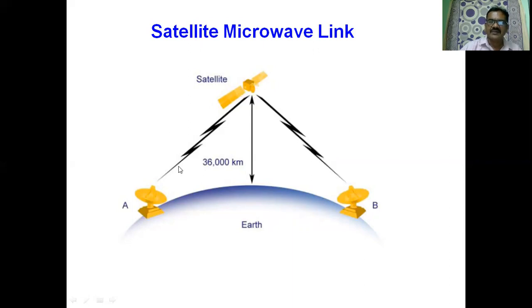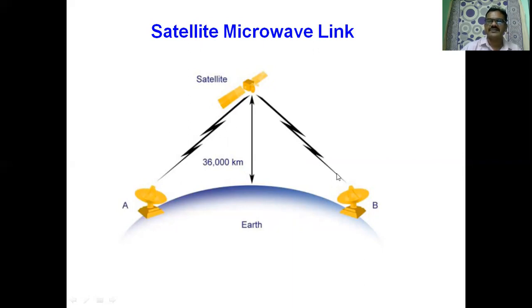That means the station can send messages over the 6 gigahertz uplink frequency and can receive signals from other Earth stations through 4 gigahertz, and there is no interference between the uplink and downlink channels. What is an uplink channel? It is a communication path provided from the transmitting Earth station to the satellite.